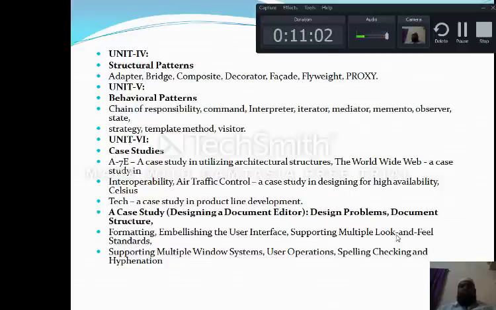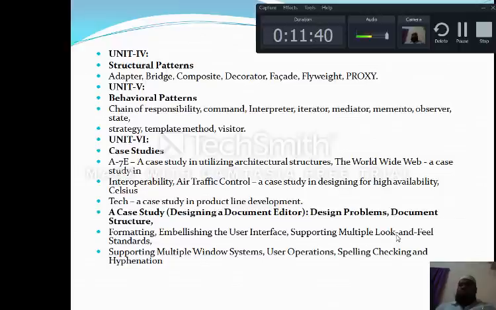You might have seen that Notepad is a document editor, your WordPad is a document editor, your MS Word is a document editor. So what are the various design problems you are going to face: the document structure, how formatting can be done, how assembling the user interfaces can be done, supporting multiple look and feel standards, supporting multiple window systems, user operations, spelling checking, and hyphenation. These are the 6 units we will deal with in software architecture and design patterns.